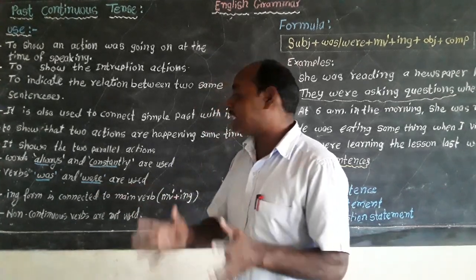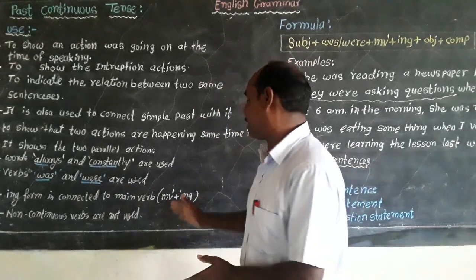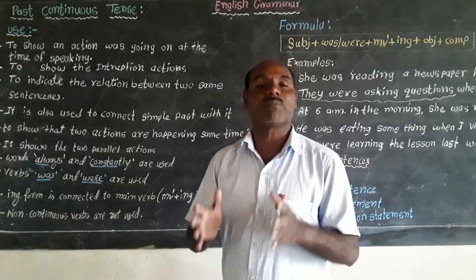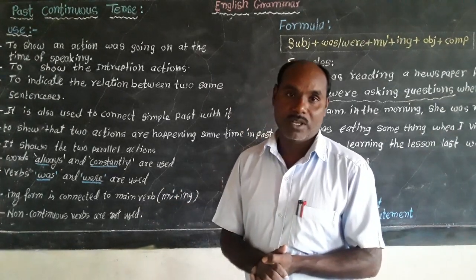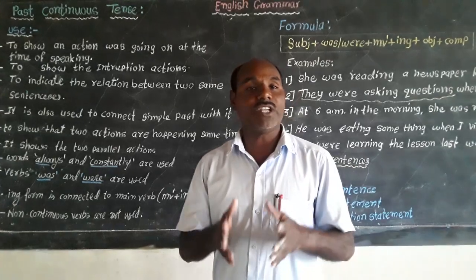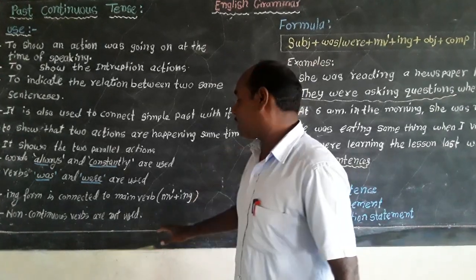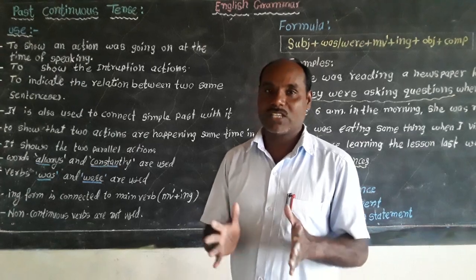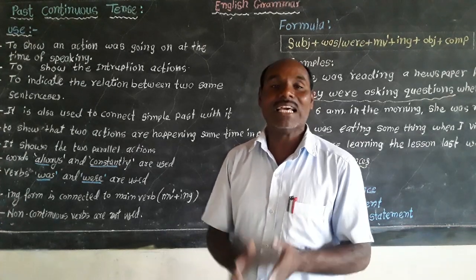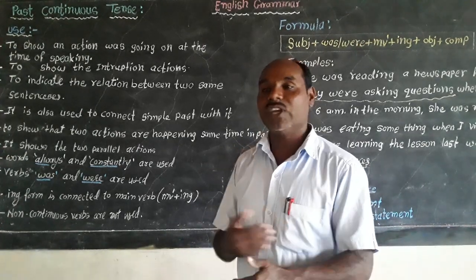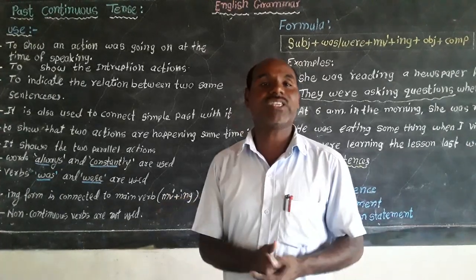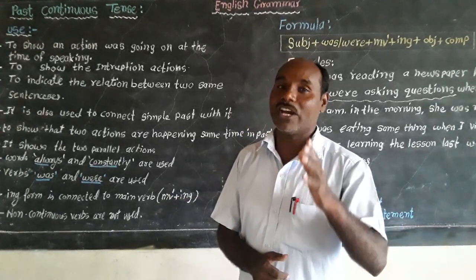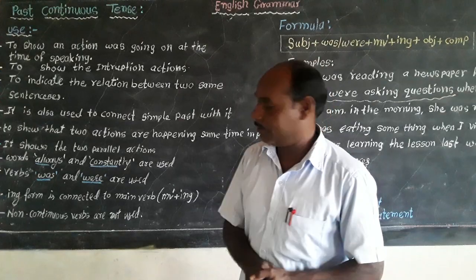And also the ing form is connected with this MV1, the main verb, to show the continuity of an action. For example: play, playing; read, reading; watch, watching; ask, asking. These are the verbs to which we have to connect the ing form to show the continuity of an action.